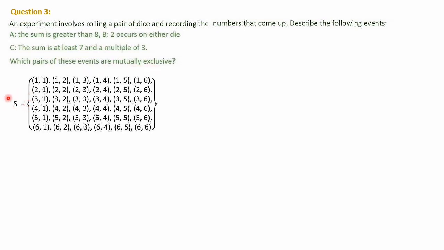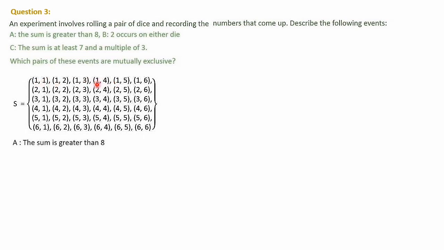So first of all, the sample space we have discussed in the previous class. When 2 dice are rolled, the sample space is having 36 elements starting from 1 1 ending at 6 6. So first one, A, the sum is greater than 8. When we add two elements here, you should get a number which is greater than 8. Of course 1 1 is 2, it is not possible.